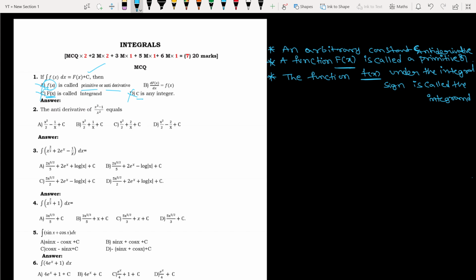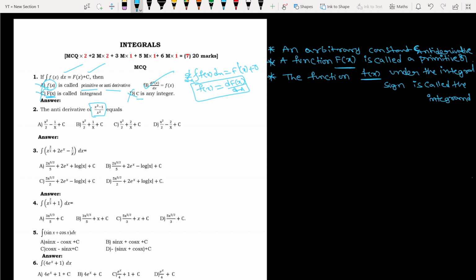Just do the differentiation on both sides. Okay na. So d by dx of integration of f of x dx can be written as f dash of x, constant derivative 0, derivative and integral cancelled, so f of x is equal to d f of x by dx. I am doing with respect to x, no? So which option is correct here? Second option.